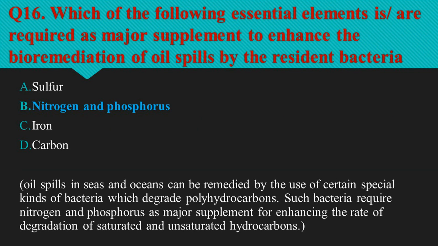Question number 16 is which of the following essential elements required as major supplement to enhance the bioremediation of oil spills by the resident bacteria? So oil spills in seas and oceans can be remedied by the use of certain special kinds of bacteria which degrade polyhydrocarbons. Such bacteria are utilized in the process of bioremediation to prevent serious impacts on marine environment caused by spillage. Such bacteria require nitrogen and phosphorus as major supplement for enhancing the rate of degradation of saturated and unsaturated hydrocarbon. So option B, nitrogen and phosphorus is the right option.